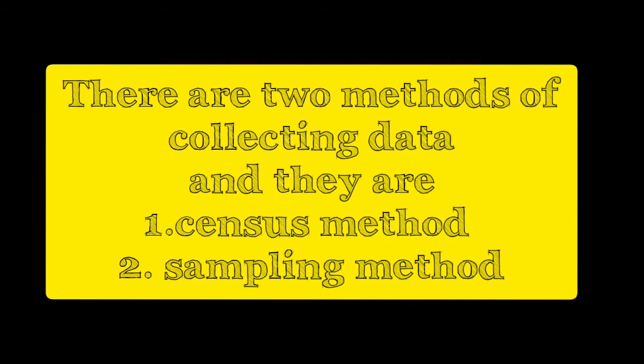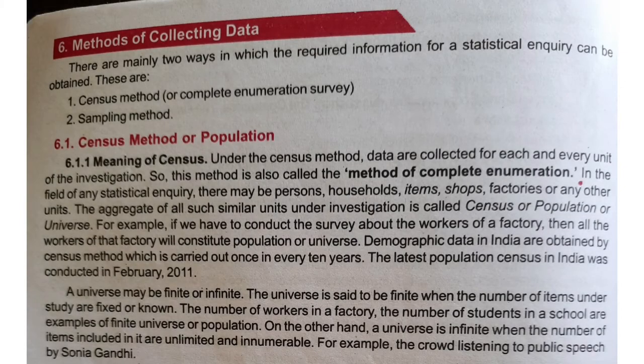So what is census actually? What does census mean? Under the census method, data are collected for each and every unit of the investigation. So this method is also known as the method of complete enumeration. So census is a method in which each and every unit of the population is reached and then the data are being collected. For example, in case of India, when we do the population survey, a census population is done every 10 years in our country.